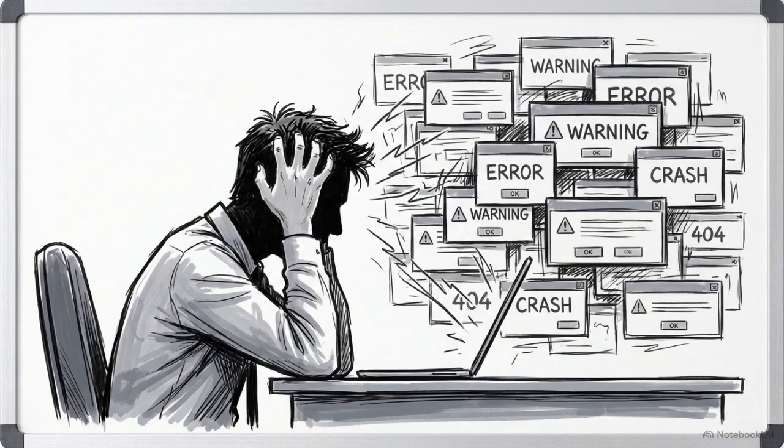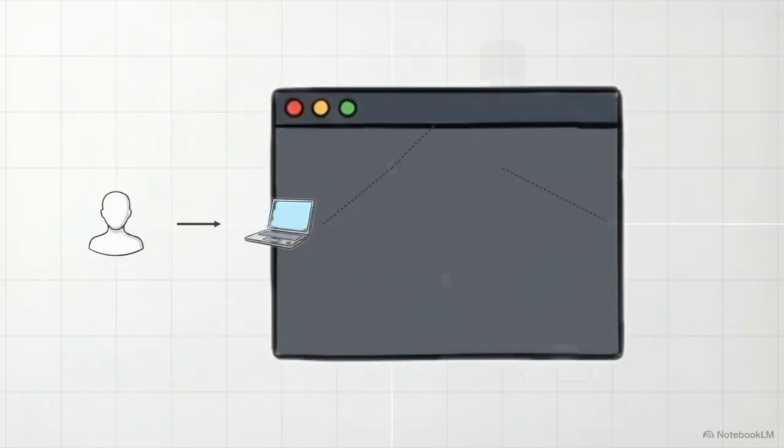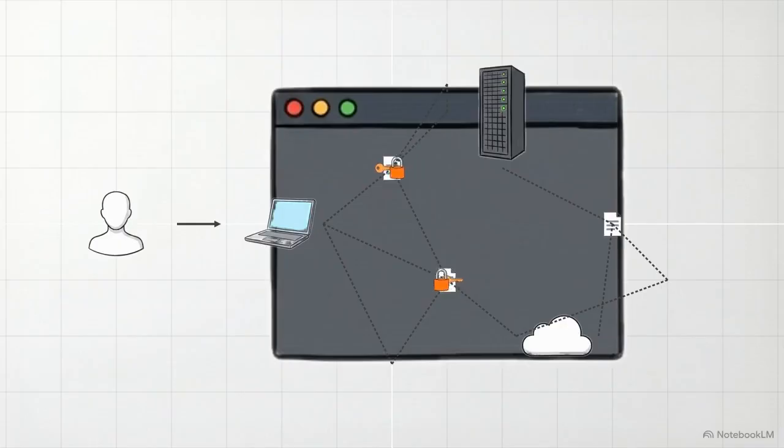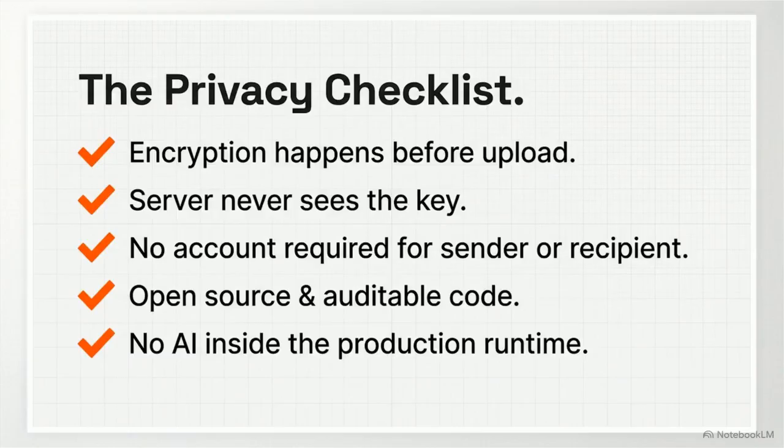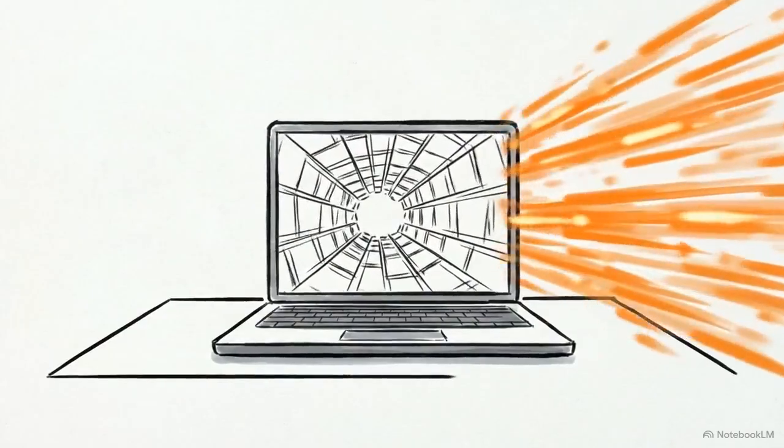Historically, maximum data security demanded maximum user friction. Protecting a file usually meant requiring specialized software, managing complex key exchanges, and training users on difficult workflows. Leveraging native browser architecture bypasses this friction entirely. It removes the need for user accounts, logins, or application installations for both the sender and the recipient. The user's standard web browser acts simultaneously as the local lock, the key generator, and the secure transmission vehicle. We are turning an everyday web browser into a military-grade, zero-knowledge transfer node, all without changing existing user habits.